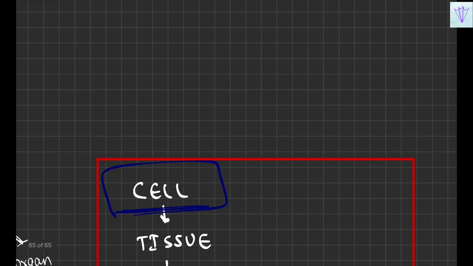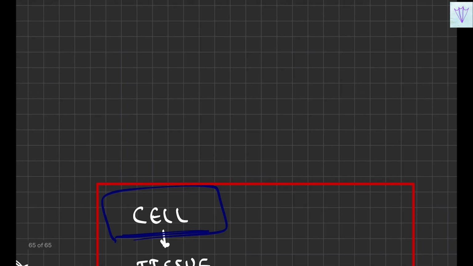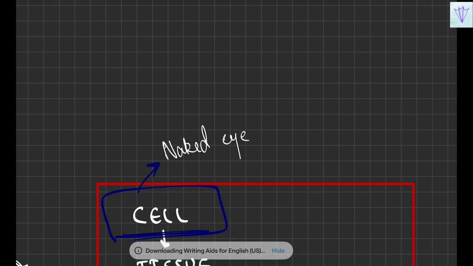So why is it that you're not able to see the cell with your unaided eye? Why do you actually need a microscope?